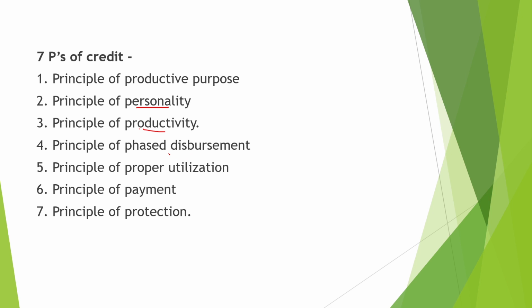Now fourth is principle of phased disbursement. This principle underlines that the loan amount needs to be distributed in phases so as to make it productive, and at the same time the banker can also be sure about the proper end use of the borrowed funds. For example, a loan for digging wells. Fifth is principle of proper utilization. The proper utilization implies that the borrowed funds are to be utilized for the purpose for which the amount has been lent.